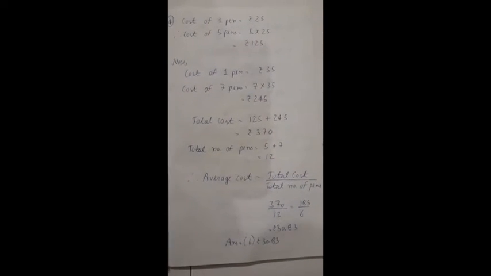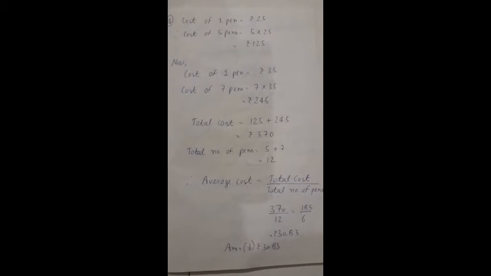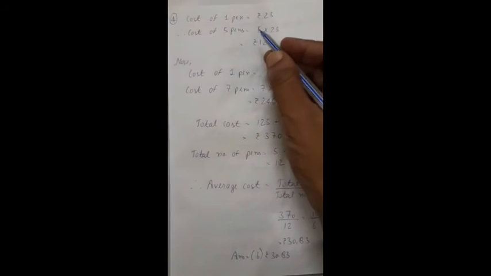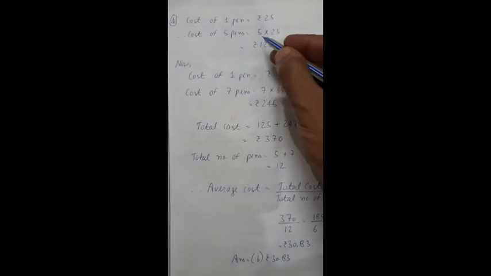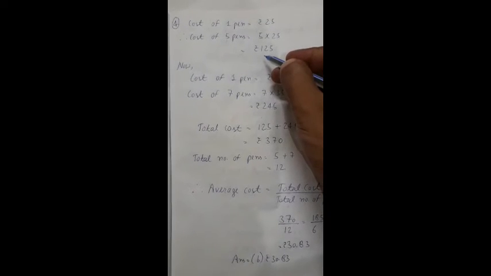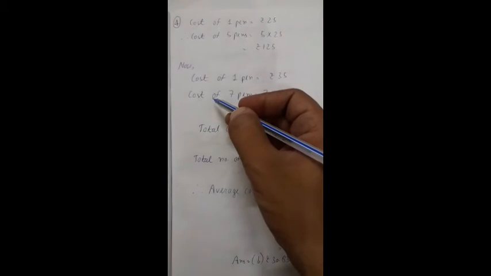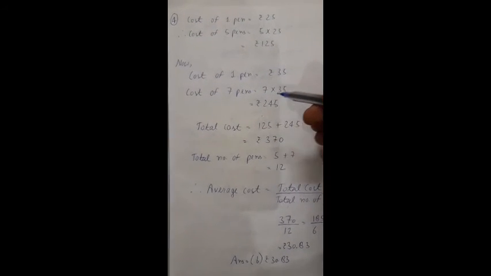Now see fourth question. Mika bought 5 pens at rupees 25 each and 7 pens at rupees 35 each. Find the average cost of a pen. So cost of one pen is given rupees 25. So therefore cost of 5 pens will be 5 multiplied by 25. We will get rupees 125. Now another type of pen, that cost of one pen is rupees 35 and 7 pens were bought. So cost of 7 pens will be 7 multiplied by 35, that is rupees 245.